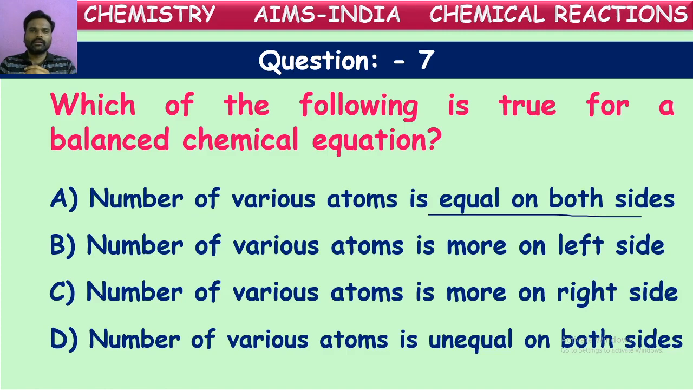To be equal, the number of atoms participating in the chemical reaction should be equal to the total number of atoms formed after the chemical reaction. So that is said in the first option here. The number of atoms of various elements should be equal on both sides of the chemical reaction. So A is the correct answer.